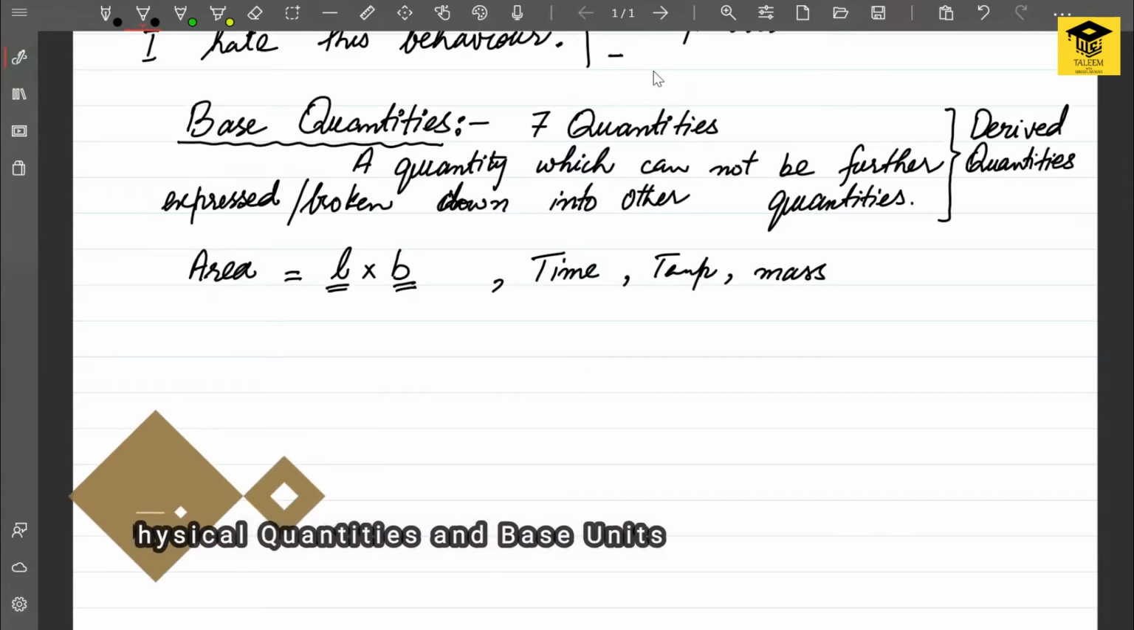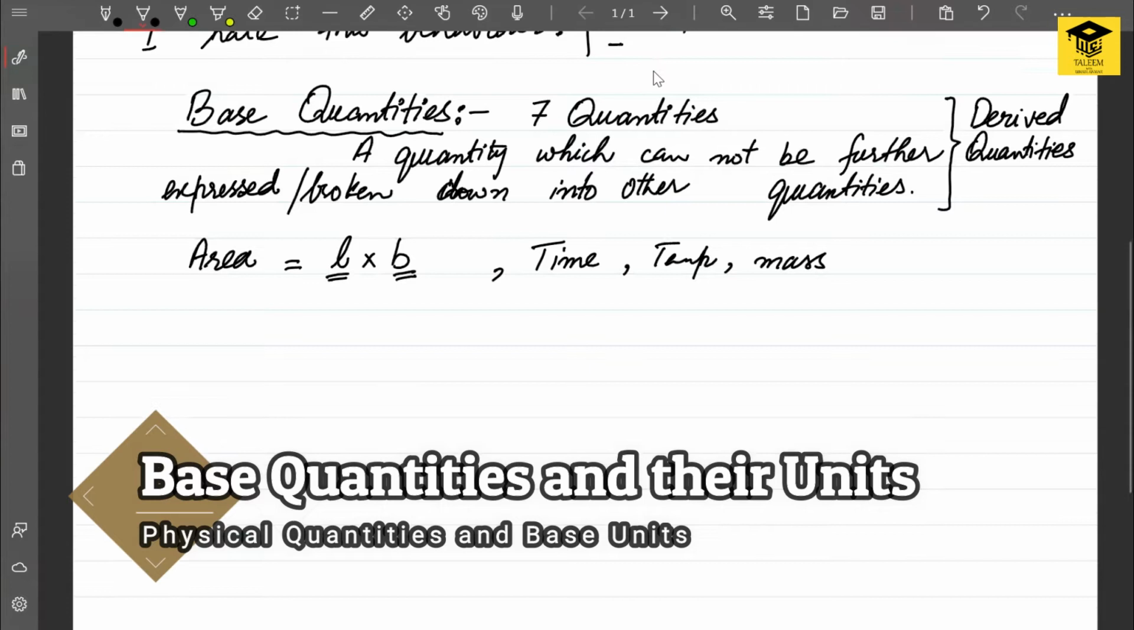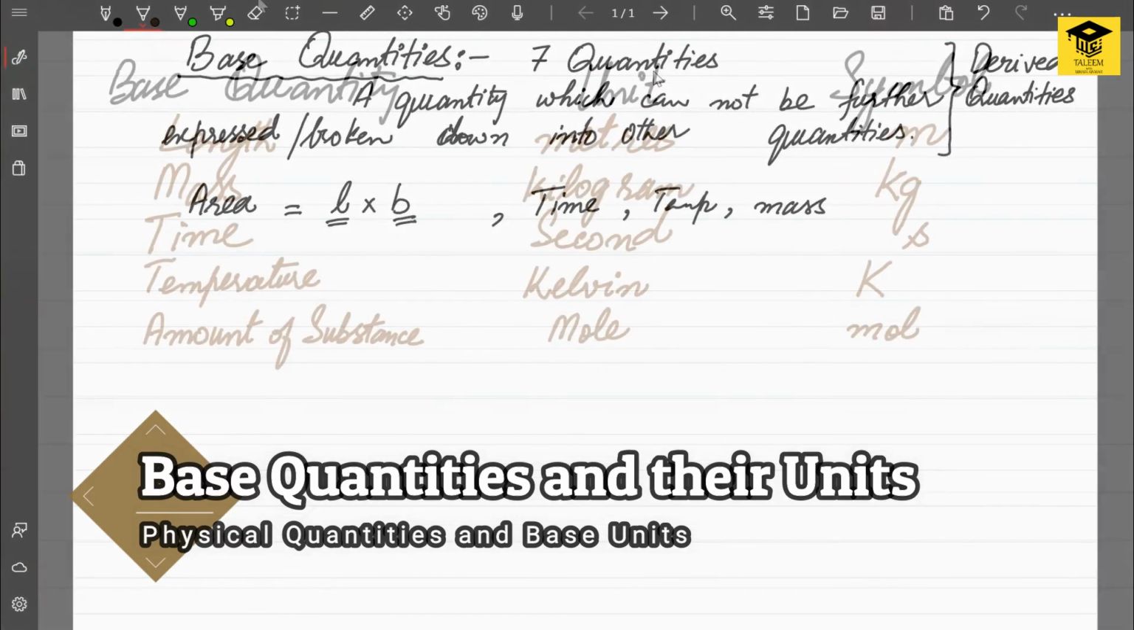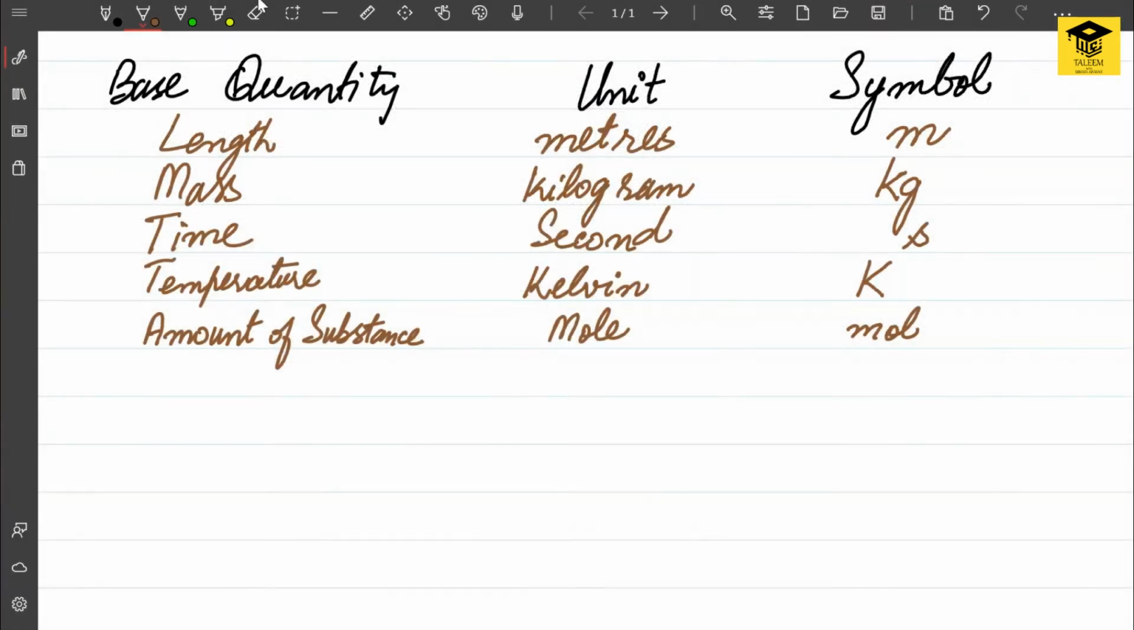First, we will be writing down the 7 quantities which are considered to be the base quantities. So far we have discussed 5 base quantities: length, mass, time, temperature, and amount of substance. The units of these quantities are meters, kilograms, second, Kelvin, and mole. And the symbols are small m, kg, small s, capital K, and mol. All the letters are small in mol.